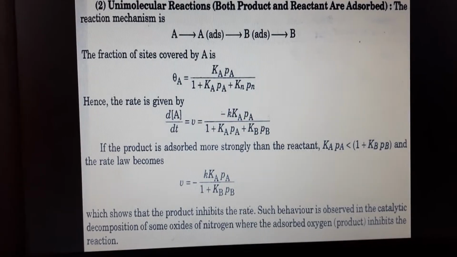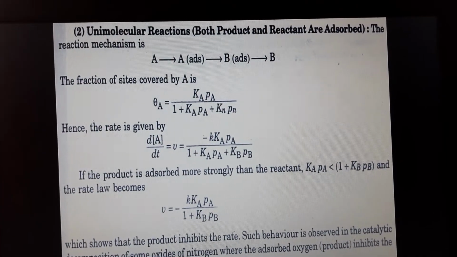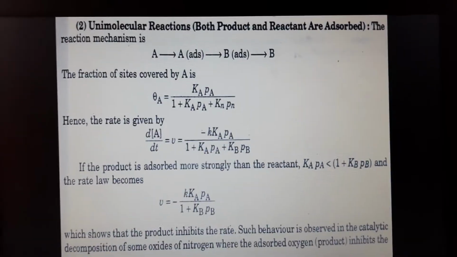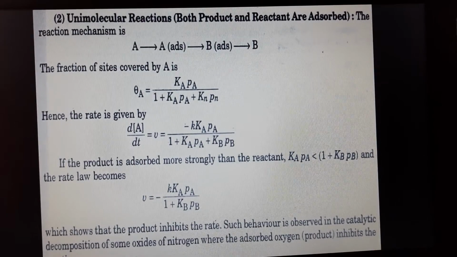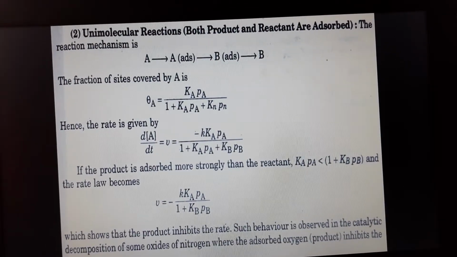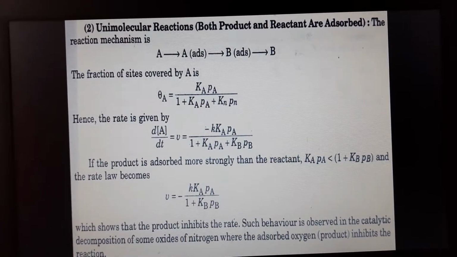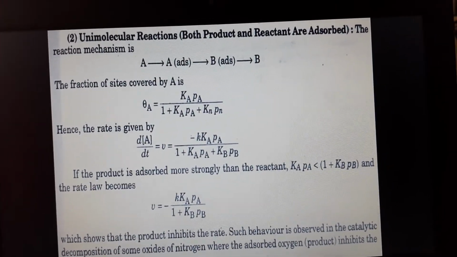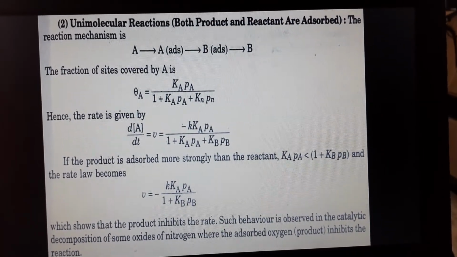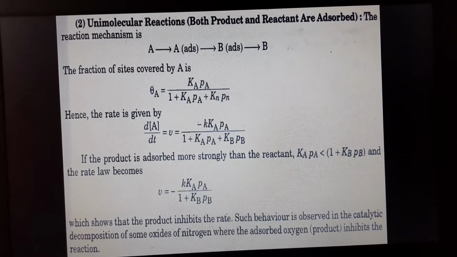Second is unimolecular reaction. Both product and reactant are adsorbed. The reaction mechanism is A adsorbed gives B adsorbed, then we can get the product B. The fraction of sites covered by A is theta A is equal to KaPa upon 1 plus KaPa plus KbPb.